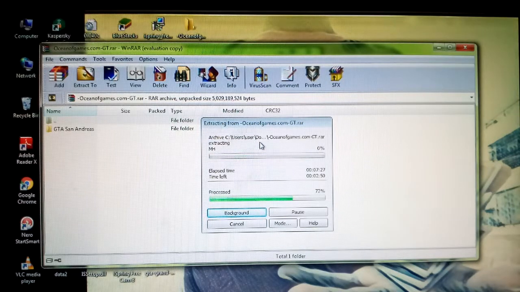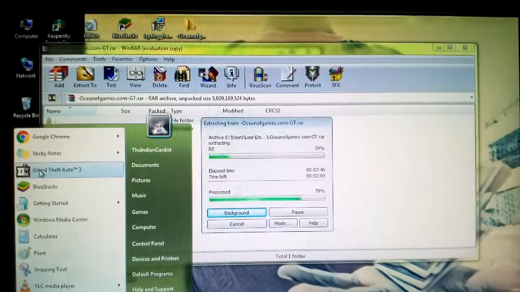Okay, I'm being a nerd, I'm telling that all the time. So remember, it works for all Rockstar games except GTA Vice City. I tried it for GTA Vice City and it didn't work, so please don't try GTA Vice City. I tried GTA 3, which is horrible. This game's graphics are not so good.